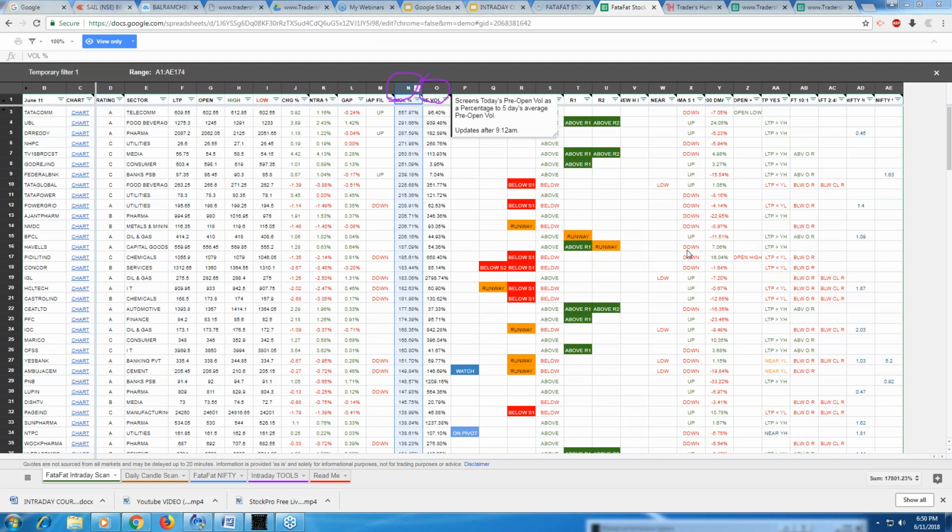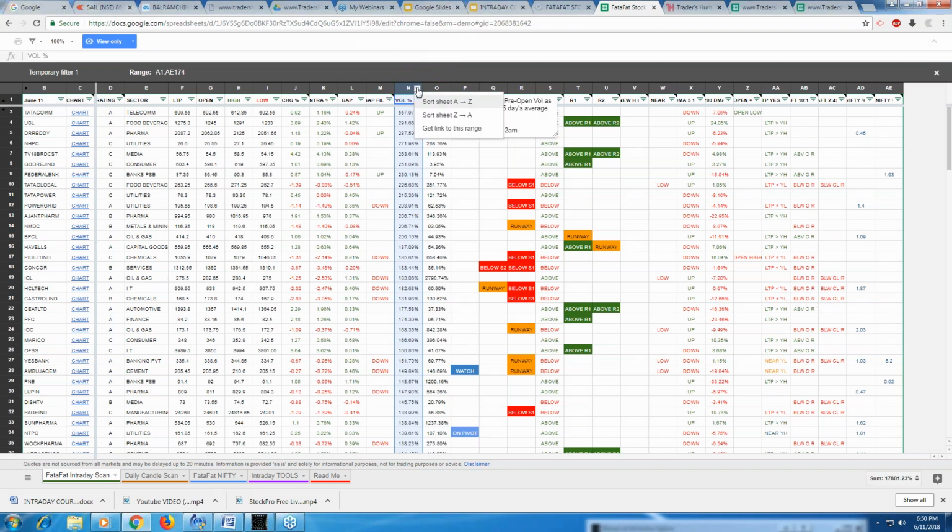First, which is the one we will be using? We will be using this one, which is all about volumes. Column N is for the live volumes. You need to see the volumes which are building up. We want the volumes to be high.